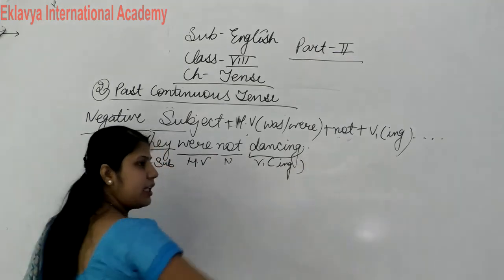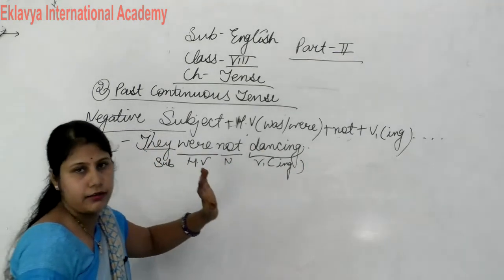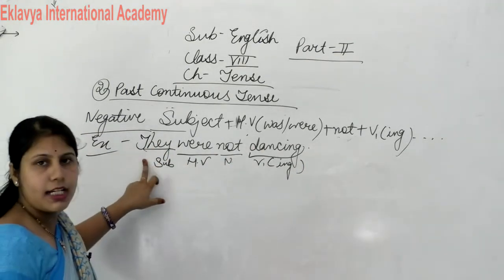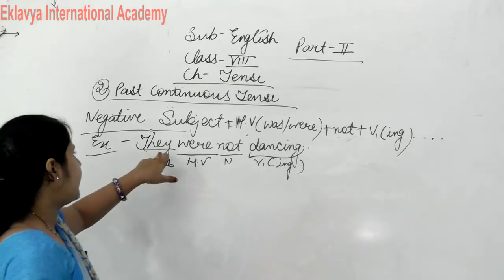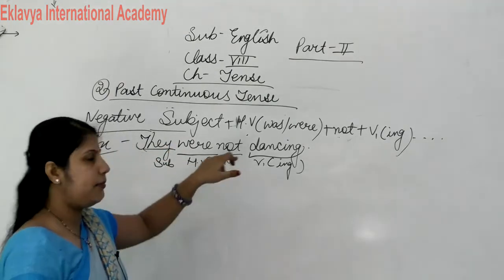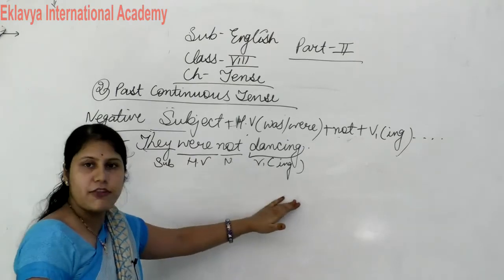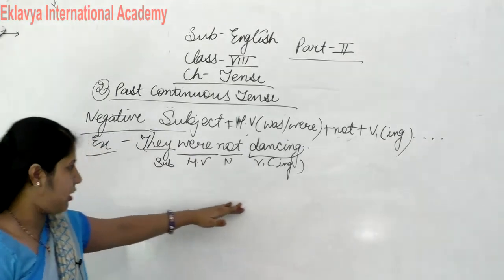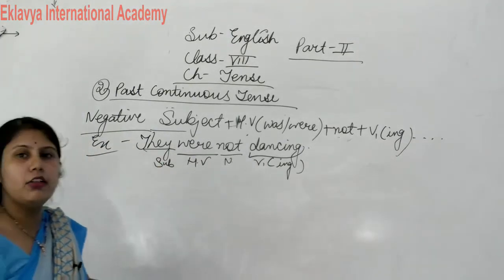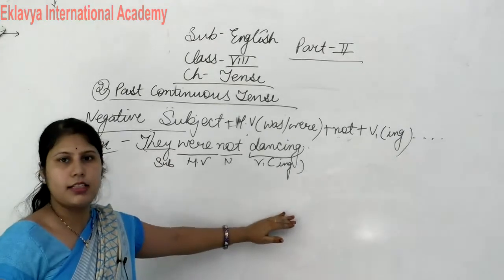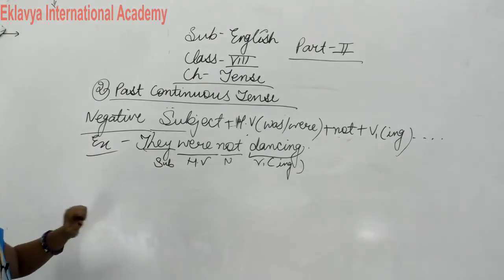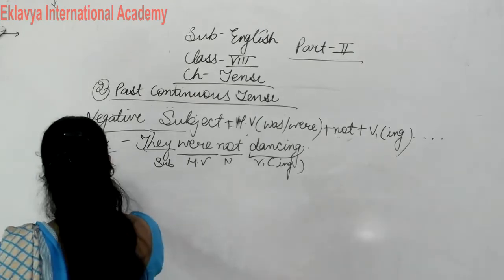There is no remaining sentence, so leave it there. So what is the structure? Subject plus helping verb, then not plus verb first form, then ing. Clear? So they were not dancing. This is the correct sentence in negative form.